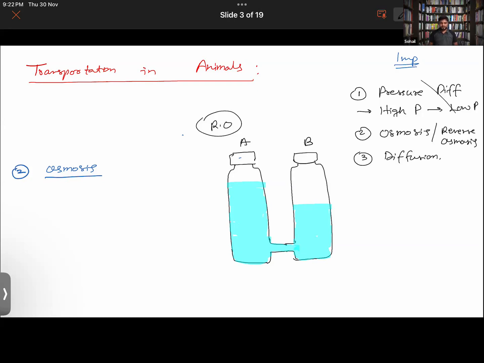Also we know that a water solution, if you were to talk about it in the context of an animal cell, consists of water, nutrients, and obviously salts.